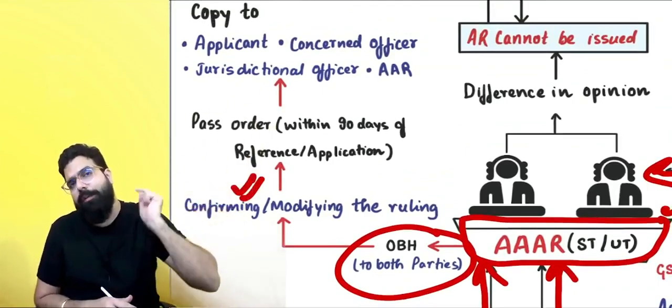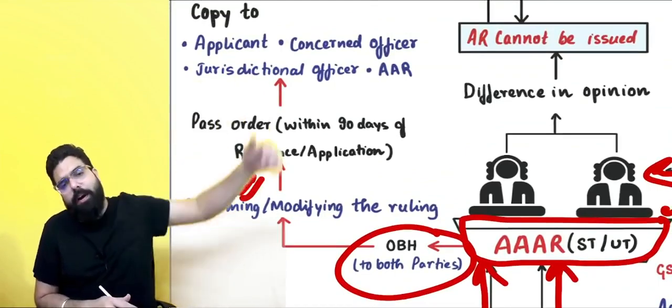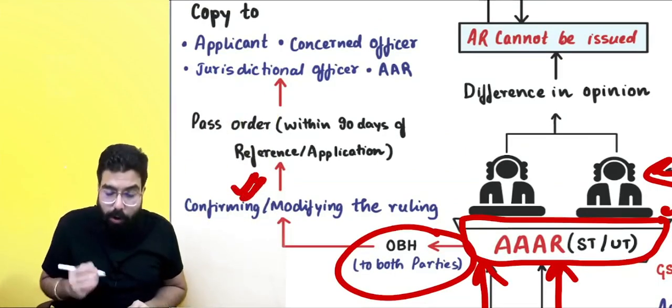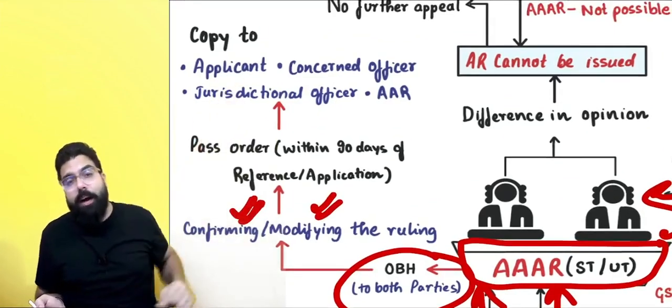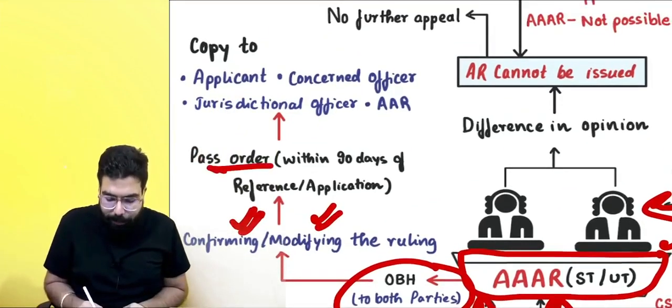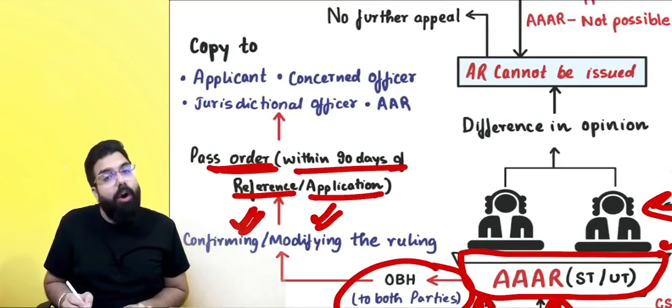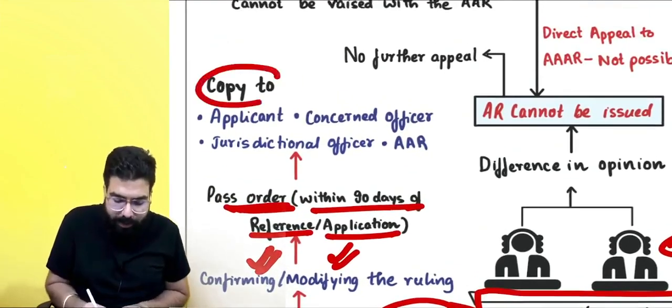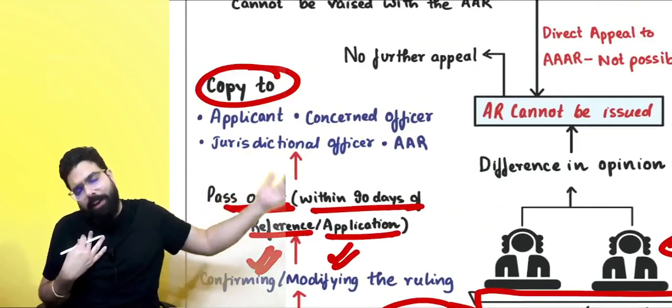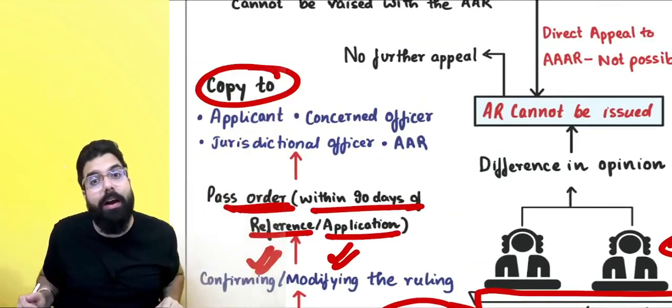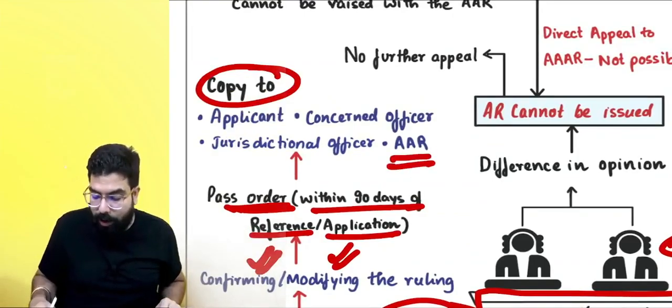The appellate authority for advance ruling will either confirm what the AAR had told, or they will modify the ruling which was given by the authority for advance ruling, and they will pass the order within 90 days of reference or the application. Always remember, once they pass the order, they will give a copy to me, the concerned officer, my jurisdictional officer, and also to the AAR, which is the authority for advance ruling.